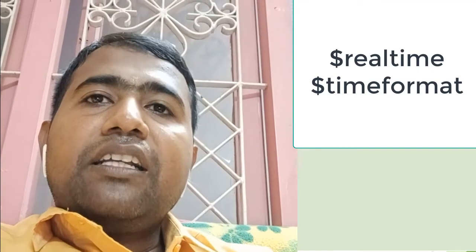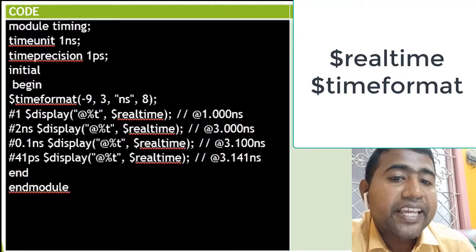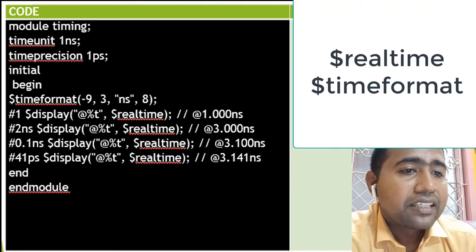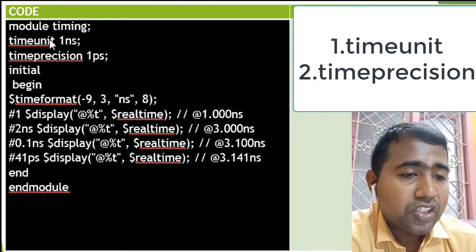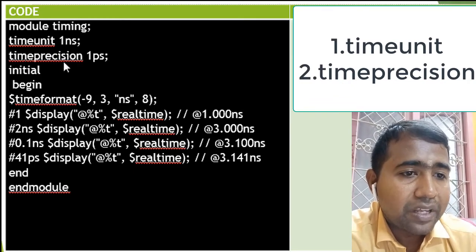This is the coding part. In this coding part, let me see how timeunit and timeprecision work. This is the coding part of timing literals: the timing values, time unit, time precision. Two new keywords are introduced in SystemVerilog, that is timeunit and timeprecision.